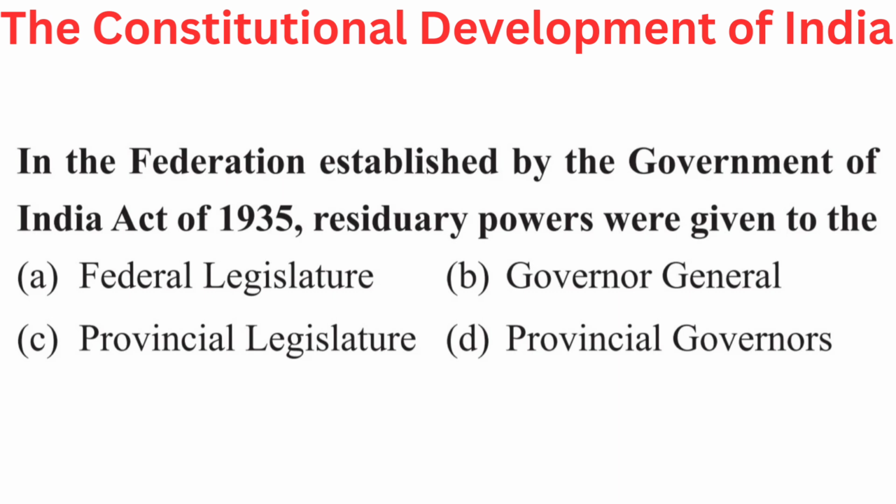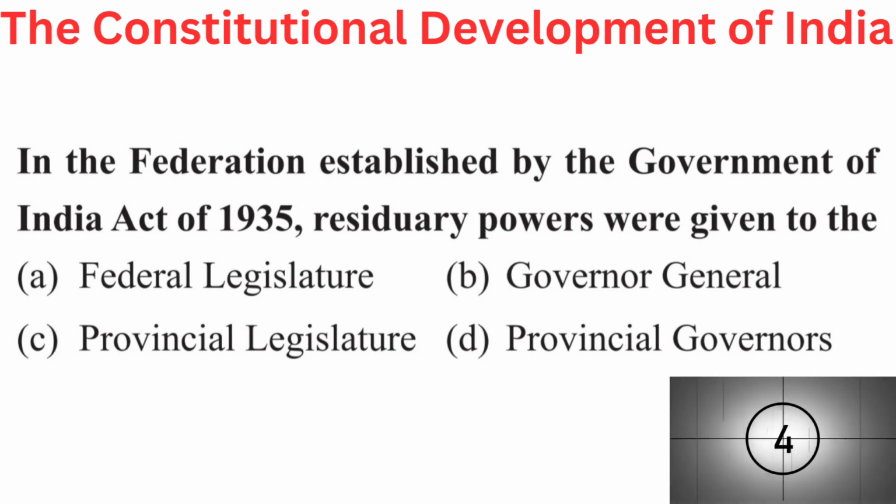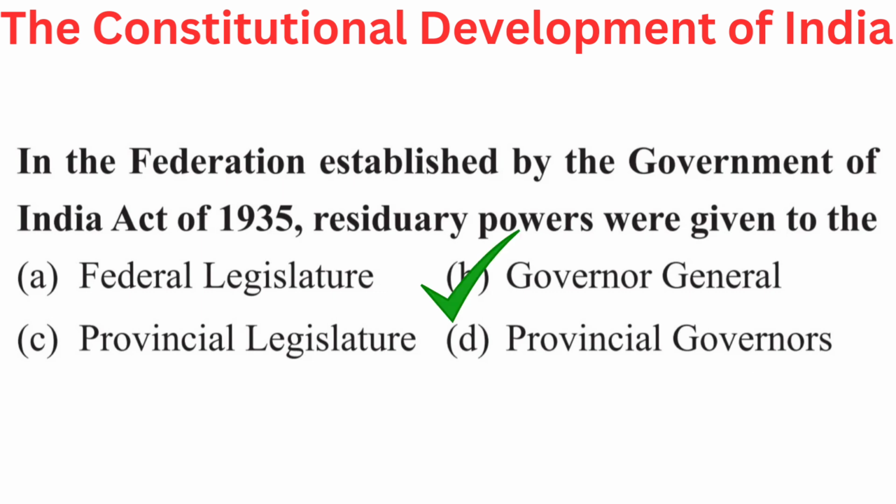Your question is, in the federation established by the Government of India Act of 1935, residuary powers were given to the. Your options are A. Federal Legislature, B. Governor General, C. Provincial Legislature, or D. Provincial Governors. Right answer is B. Governor General.